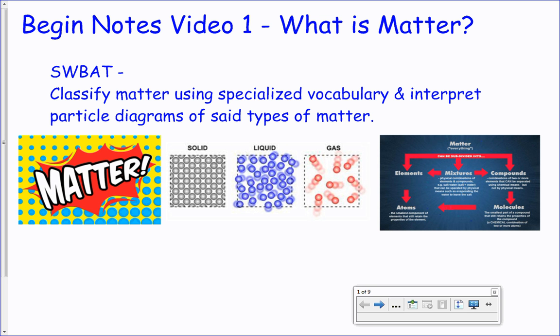Here we go. Ready? What is matter? Topic number 1. SWBAT: students will be able to classify matter using specialized vocabulary that we're about to learn and be able to interpret particle diagrams. Here's some examples. This one is of a solid. Here's a particle diagram of a liquid and of a gas. They all have spheres of different colors, and they're arranged differently. This gives us information about the property that's different between solids, liquids, and gases. So let's learn how to do these things.